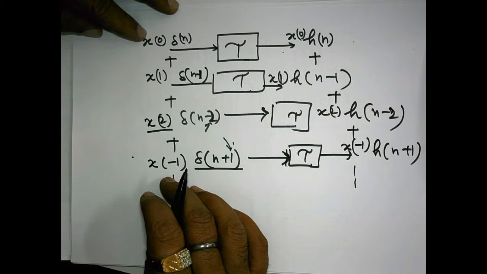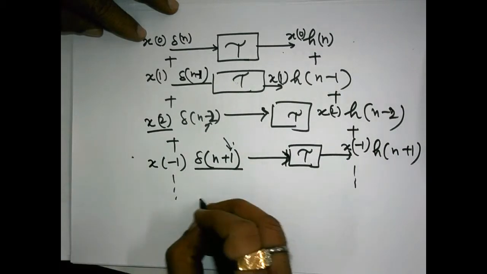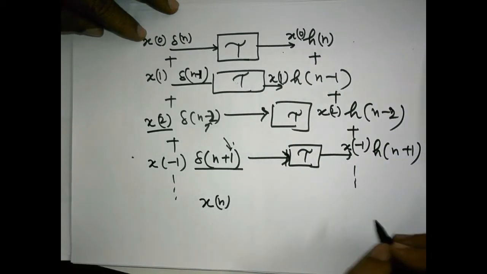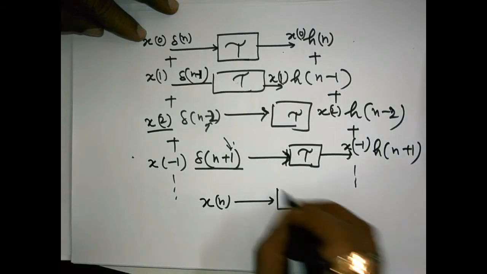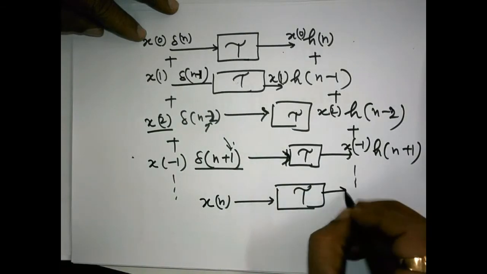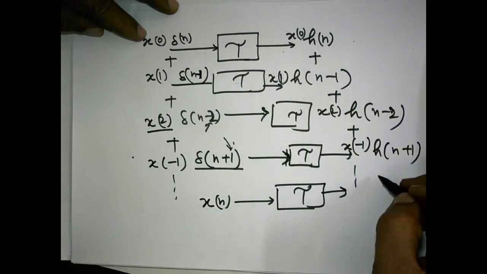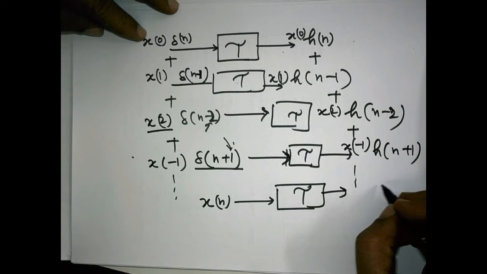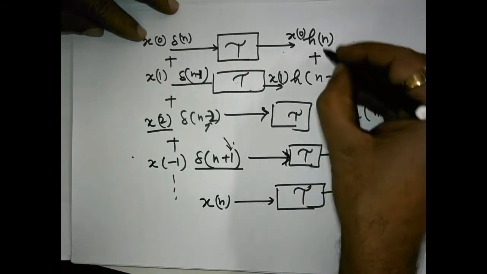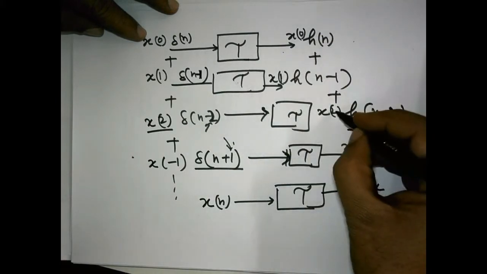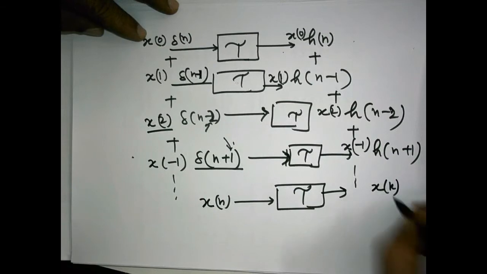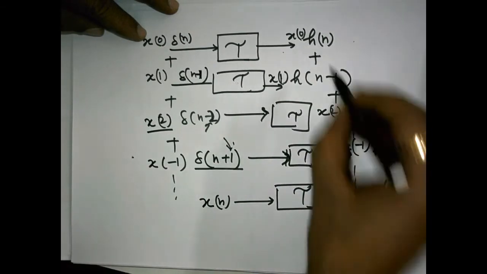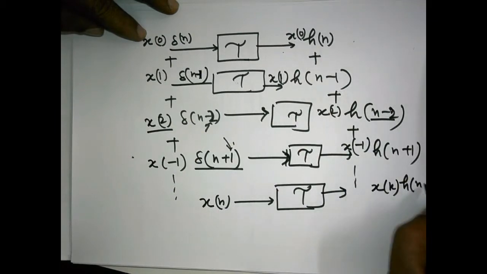So if you add the left hand side, what will you obtain? You will obtain x[n]. So if x[n] is applied to this system, what output are you going to get? You are going to get simply x[k] h[n minus k].